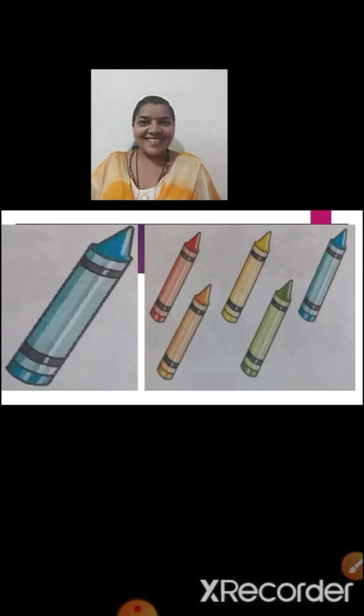What picture is this, children? Yes, these are crayon colors. So here also we can see one color and many colors.